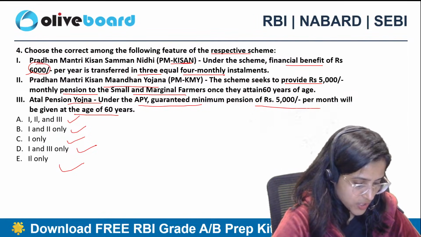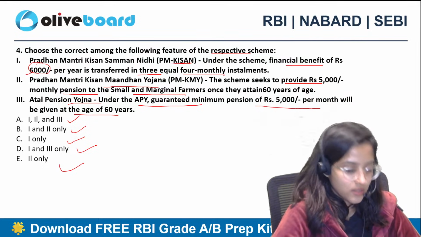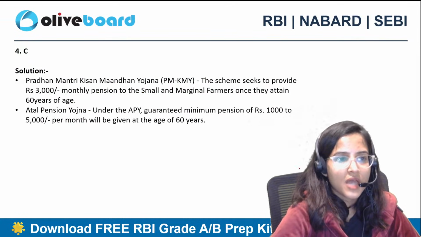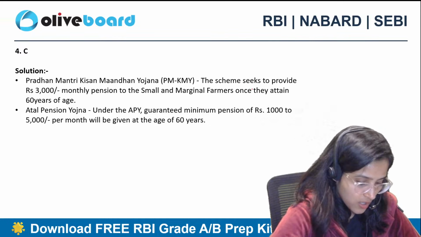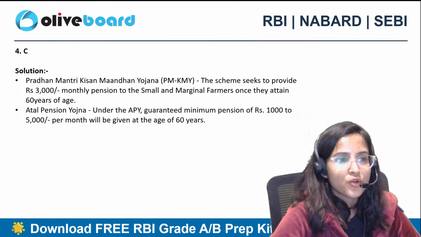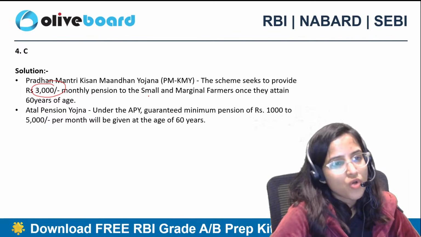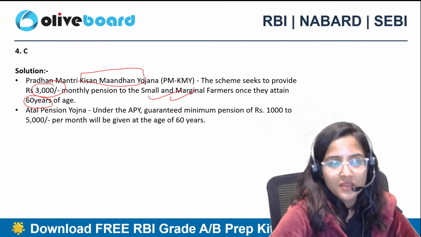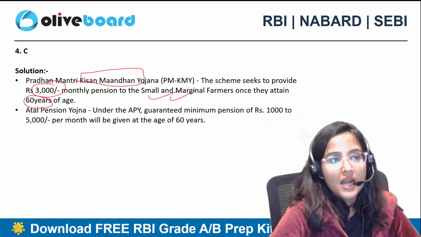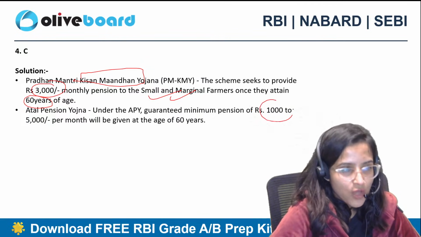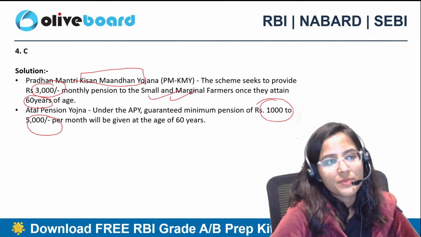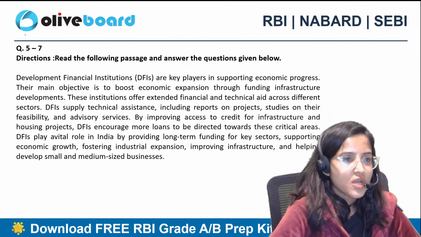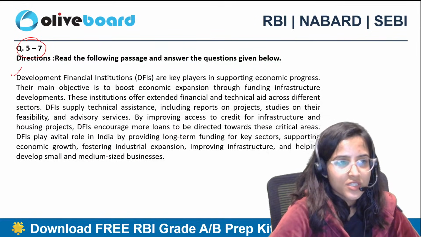1 only, option C. 1 only, option C you are saying. The correct answer is C, absolutely correct. Pradhan Mantri Kisan Man Dhan Yojana. This seeks to provide rupees 3,000 monthly pension to small and marginal farmers once they attain 60 years of age. तो ये किसान मानधन है ना, किसान के लिए. Atal Pension Yojana, minimum pension 1,000, maximum 5,000 and it will be given the age of 60 years. ठीक है. Next, question number 5 to 7 are based on this paragraph.